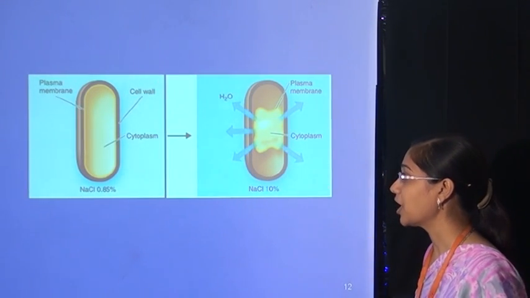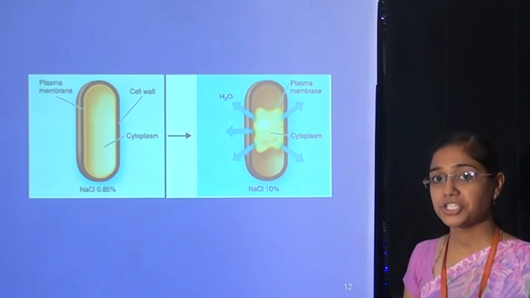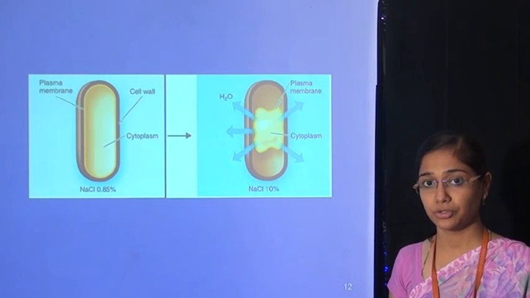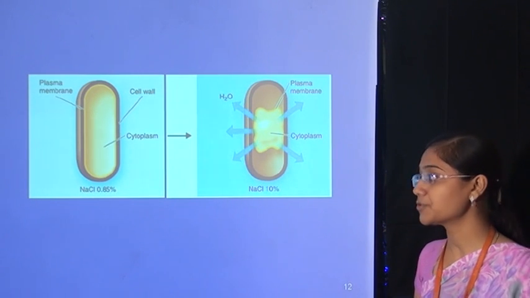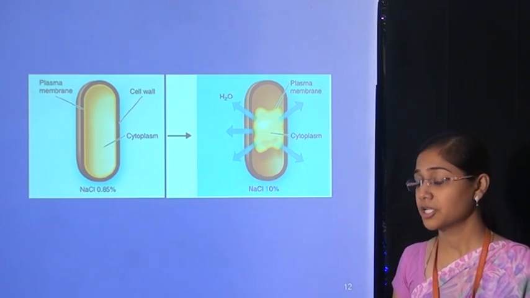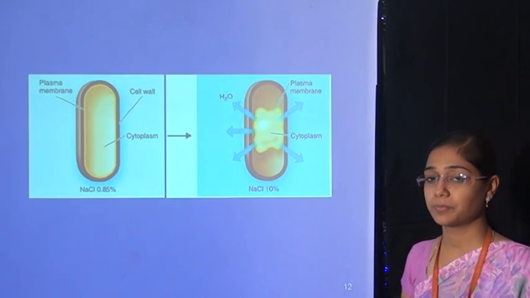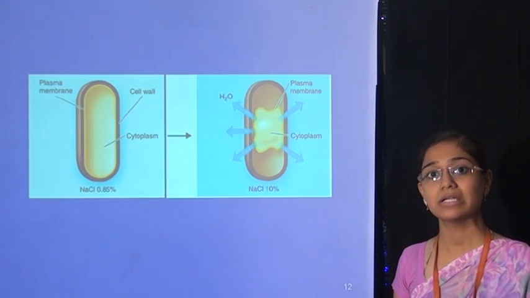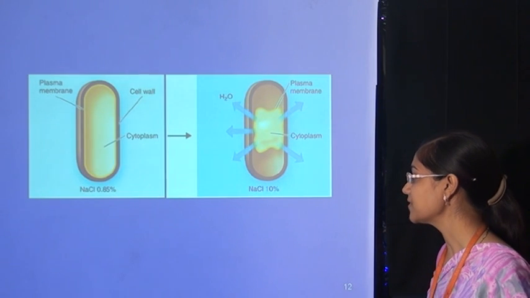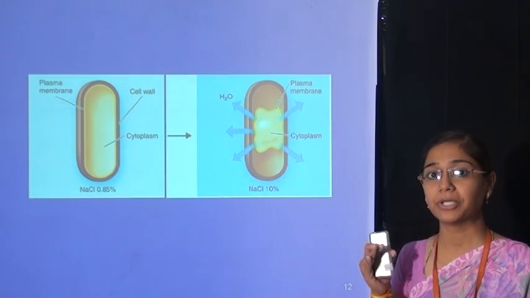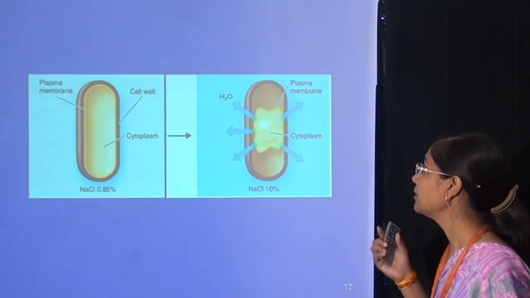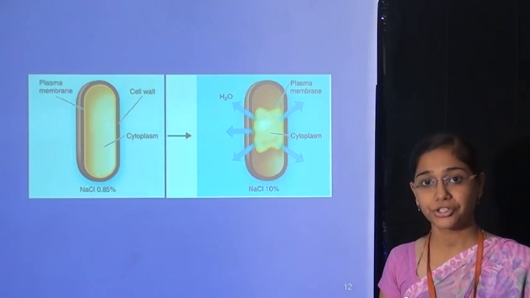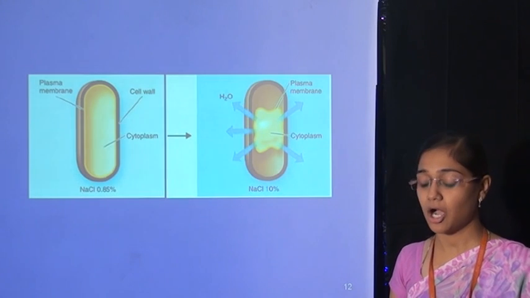In the first chart, you can see a cell with a plasma membrane in an isotonic solution, with NaCl concentration 0.85%. There is no osmotic effect, and cells will grow very normally and easily. But in the second graph, the solute concentration is increased up to 10%, the plasma membrane and cytoplasm shrink, and water passes out from the cell to the outer environment.